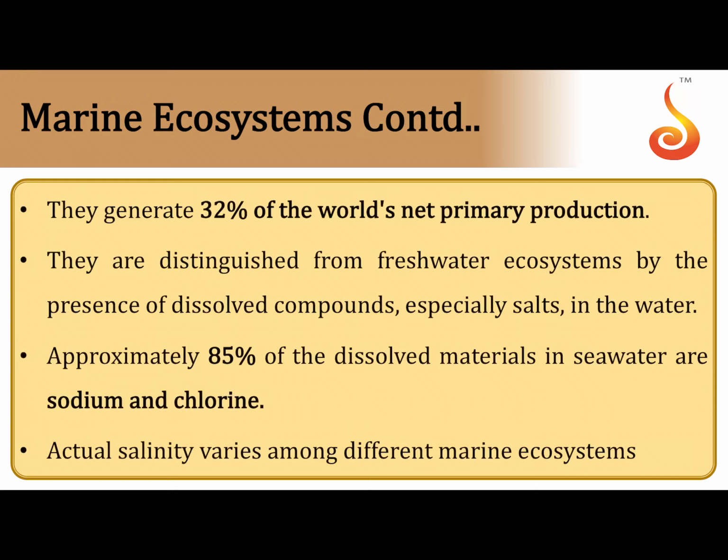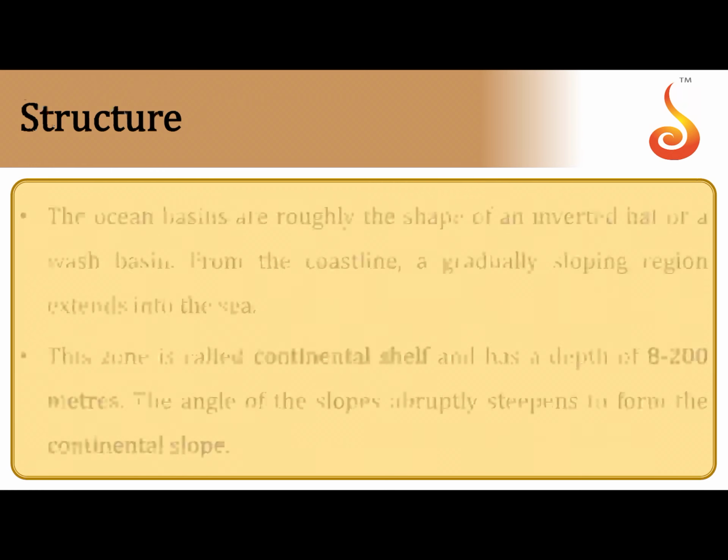Then they constitute 32% of the world's net primary production, all the organisms or the autotrophs which are present in the marine ecosystem. And the marine ecosystem or the seawater mostly contains dissolved material. Approximately 85% of the dissolved material is sodium and chlorine, that is salt, and that's why seawater is salty to taste. And actual salinity varies among different types of marine ecosystems, but the basic salt is sodium and chlorine.